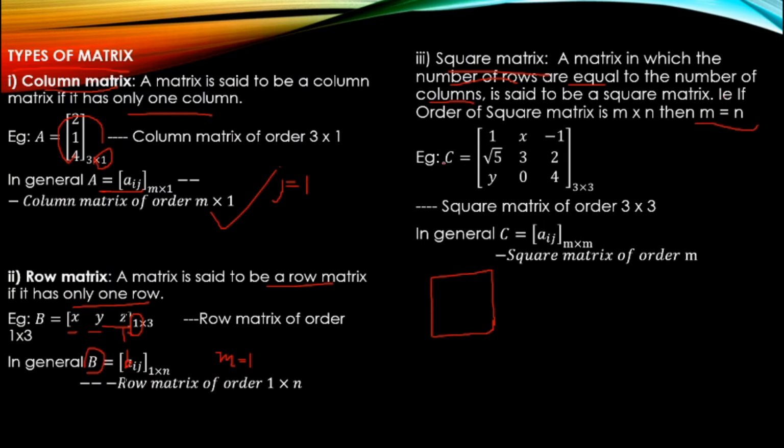An example, C equal to, here some elements are given. So 3 by 3, C, m by m or n by n, it's up to you. The orders are equal, that is, m and n are equal. So the general form is C equal to Cij m by m. Either you write m or n, no problem. So a square matrix of order m. If it is n, you will write square matrix of order n. Okay, so here we complete our square matrix.